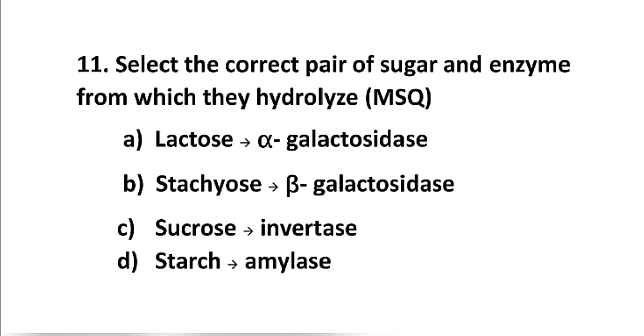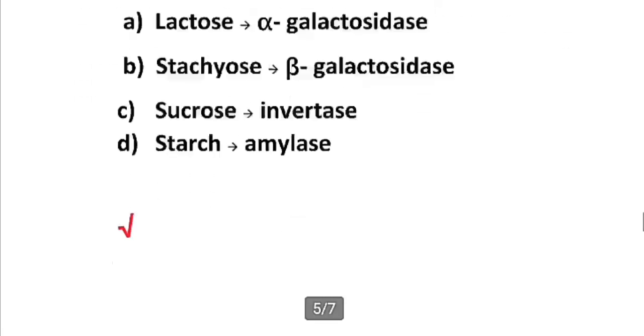So first is lactose. For hydrolyzing lactose, we need beta galactosidase, which is also known as lactase. So this option is incorrect. Next option is stachyose, beta galactosidase. No, for stachyose, we need alpha galactosidase. This option is also incorrect. C is sucrose. Yes, for hydrolyzing sucrose, we need invertase. And for starch, yes, for starch we need amylase. So options C and D are correct.